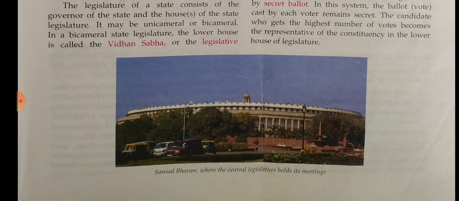The central legislature is also called parliament, and it is a bicameral legislature. That means it has 2 houses, Lok Sabha and Rajya Sabha. At the state level, in a bicameral state legislature, the lower house is called Vidhan Sabha or the Legislative Assembly. And we discussed the lower house.